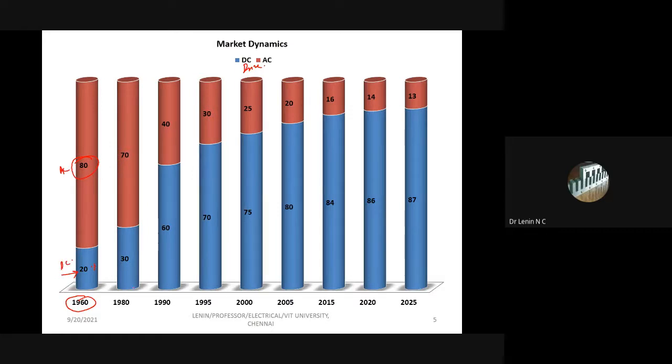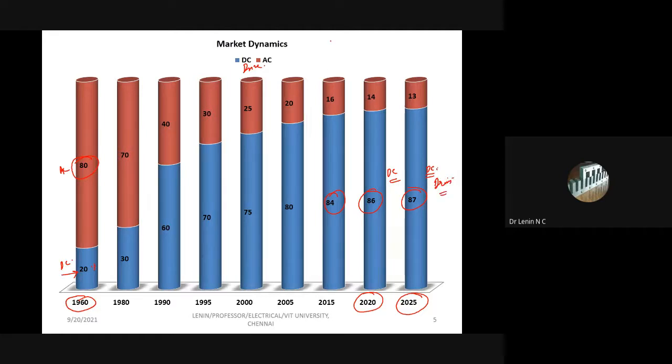Right? And after that, if you keep on seeing, what happens now, the market dynamics is going to be... we are in 2020, right? So the prediction is 2025. And if you see, the DC drive is going to rule globally by 2025. So 87% of the applications, that is what the prediction is, by means of DC drive.